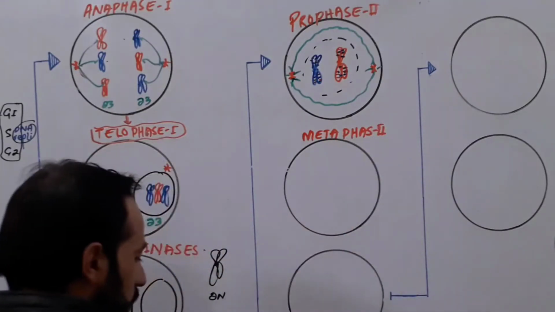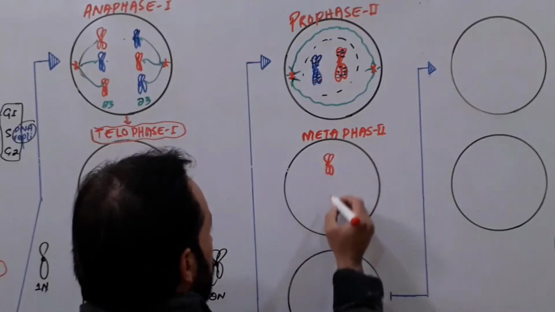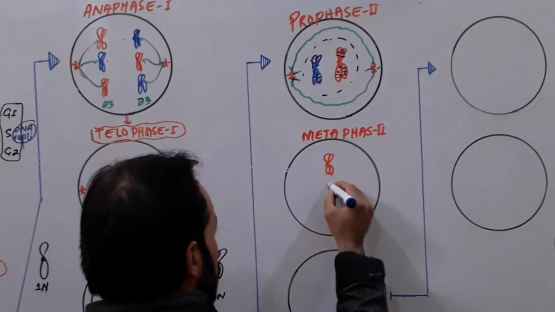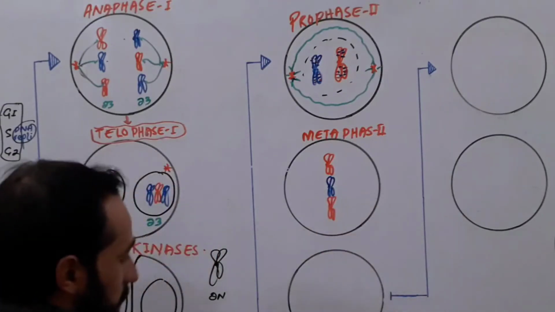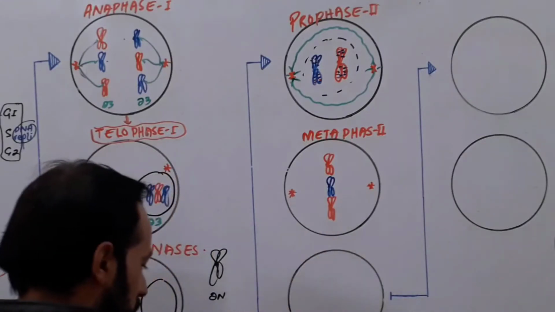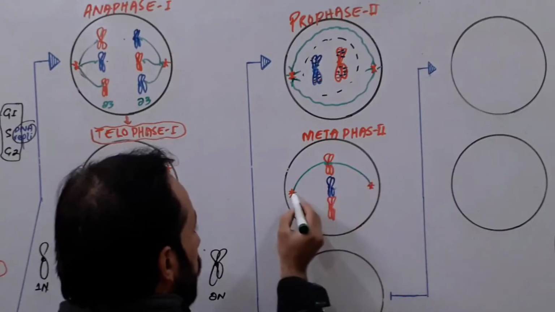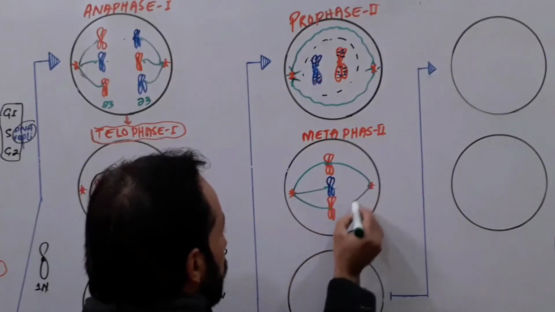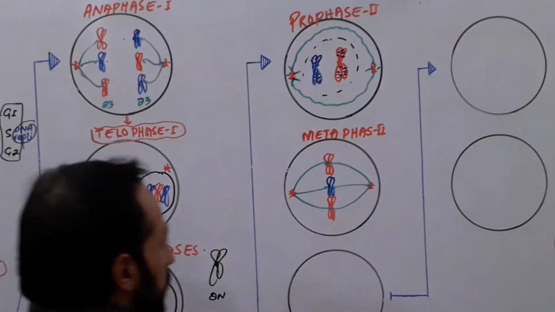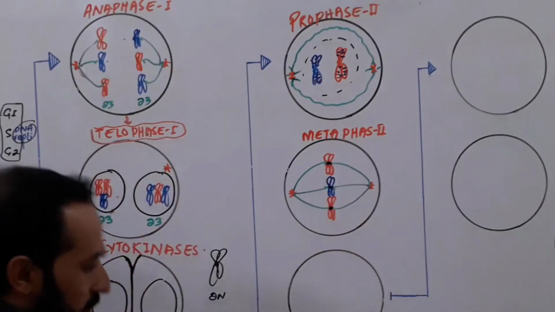Now look, during metaphase second, what will happen? All the chromosomes which are present will arrange themselves in the center of the cell like this. The double structured chromosomes have been arranged in the center of the cell like this, and here is our friend centriole, and it will now start its action. So here is the kinetochore microtubules formation like this. Kinetochore microtubules will start attacking the centromere, right? And now it will break the centromere. We will see what happens.